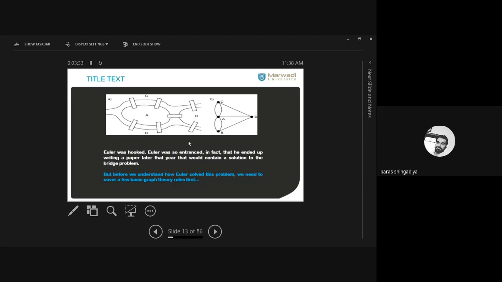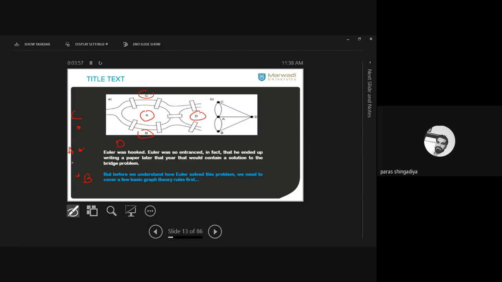So for that, consider this place as vertex A. This island is B. This bank is place C, that is vertex C, and that is D here. So consider 4 vertices: A, B, C, and D.